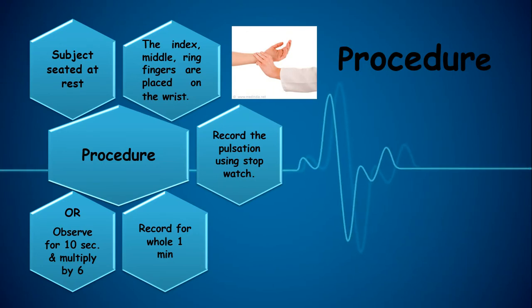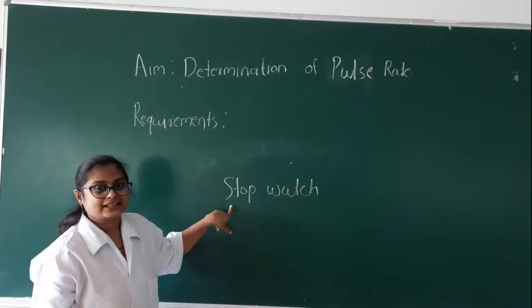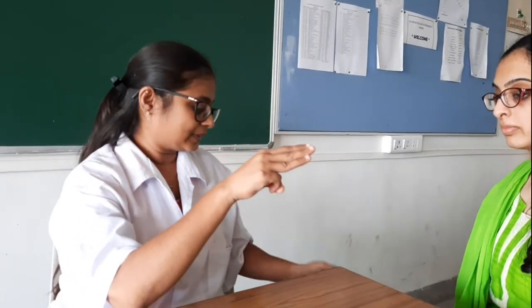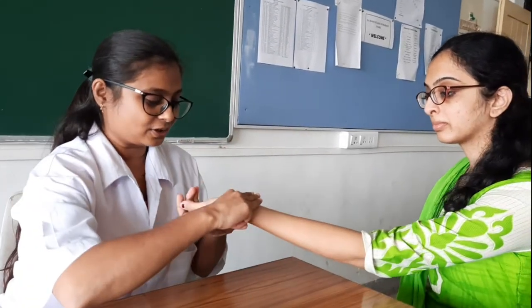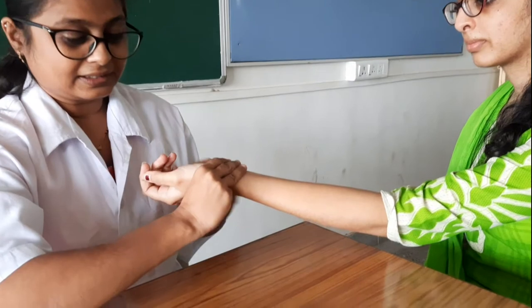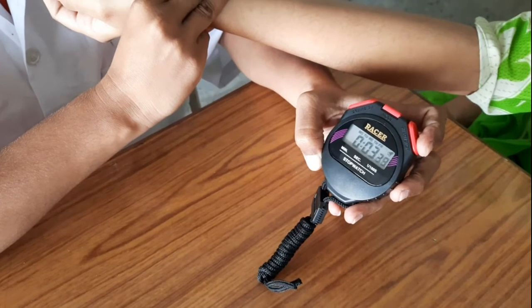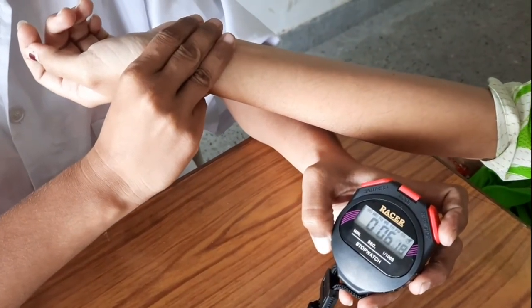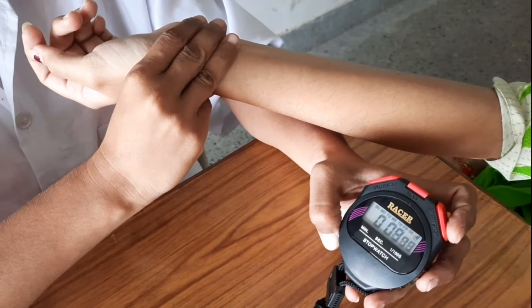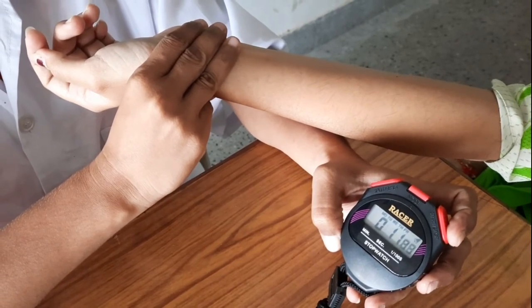Record for a whole 1 minute, or observe for 10 seconds and multiply by 6. See, this is the stopwatch. Place the subject at rest. Take the 3 fingers, index, middle finger and the ring finger, and place them on the wrist of the subject. Now start the stopwatch for 1 minute or 10 seconds, and after the 10 seconds, multiply by 6 and calculate the pulse rate.